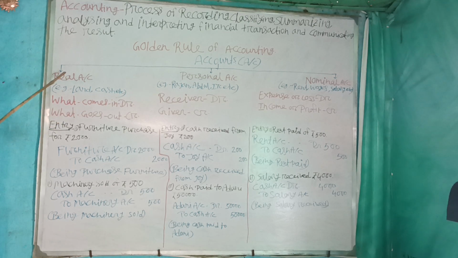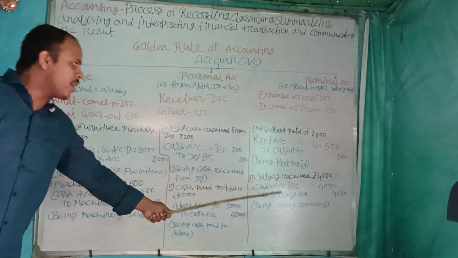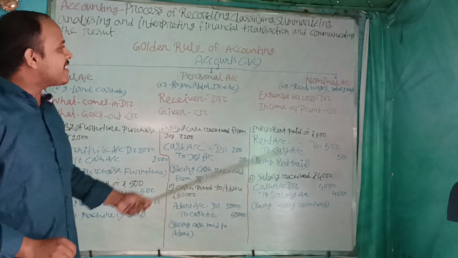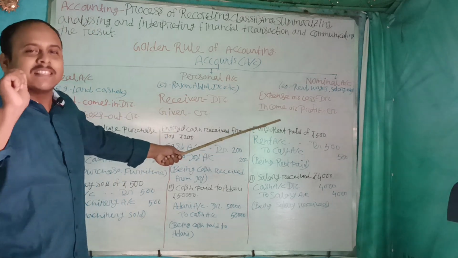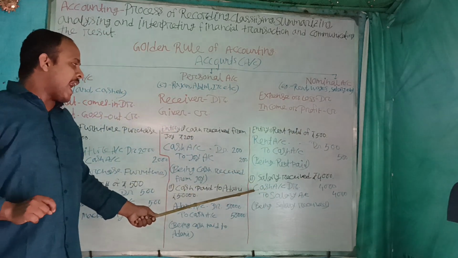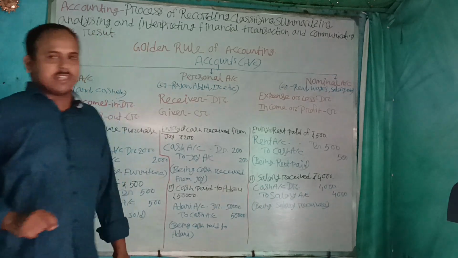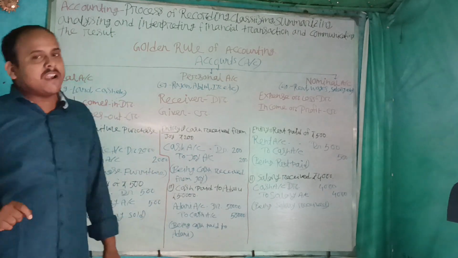Cash is an example of a real account, and what comes in is debited. So cash comes in. For that reason, cash account debit 4,000. For which purpose do we receive? Salary. Salary is an example of a nominal account. If we receive salary, that is our income. For that reason, that will be credited. So cash account debit 4,000 to salary account 4,000. Narration: being salary received.